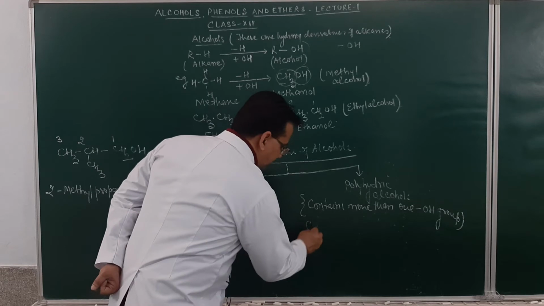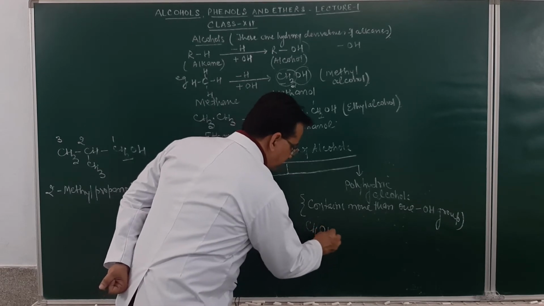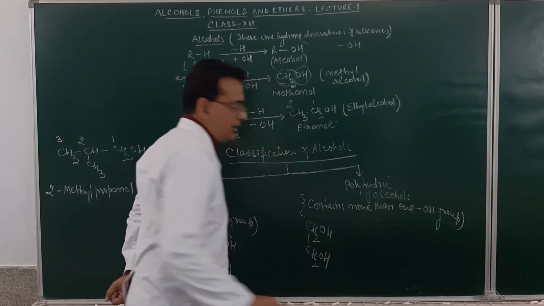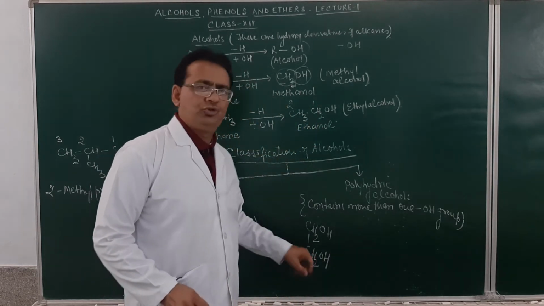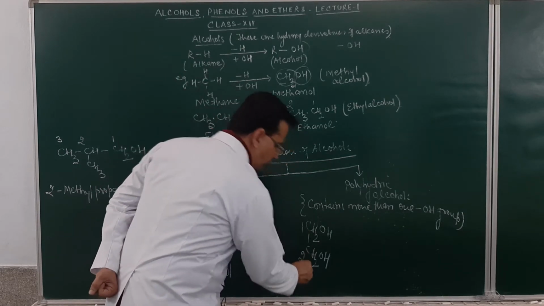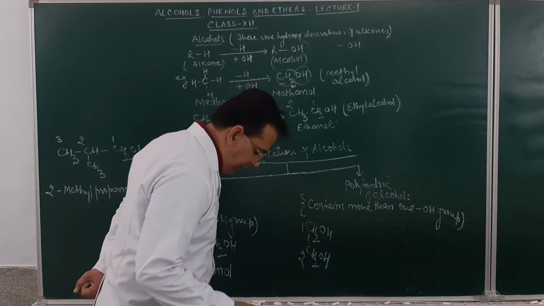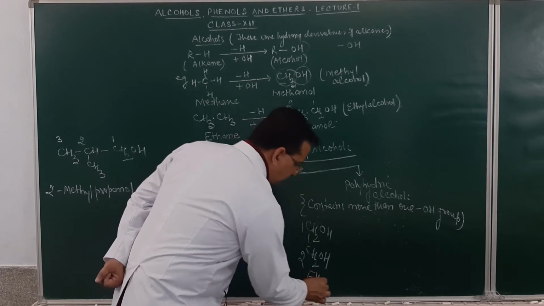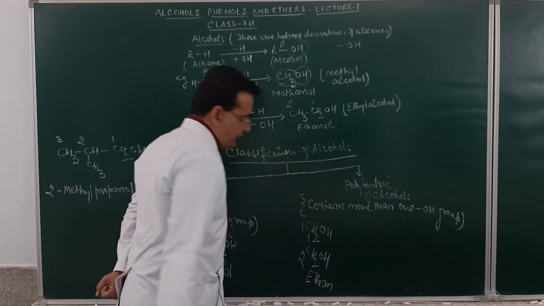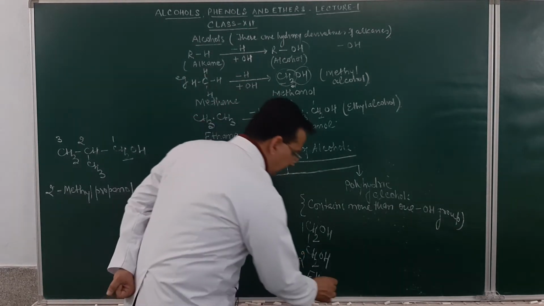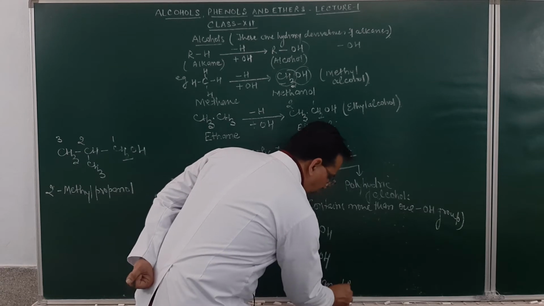If I take this example, CH2OH and CH2OH. How many OH groups are here? 2. So, what name shall I give to this one? 1, 2. For 2 carbon atoms, the root word will be eth. Single bonded, ane. OH group is present at what number? 1 and 2. So, this will be ethane 1, 2 diol.